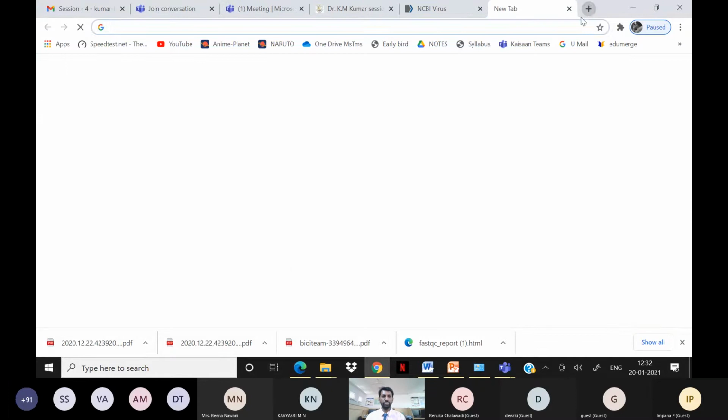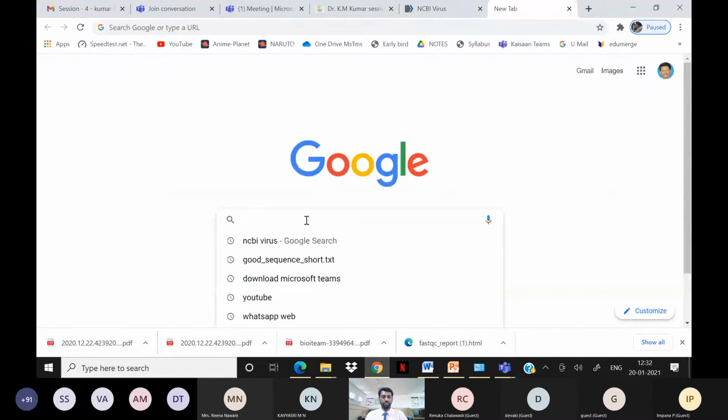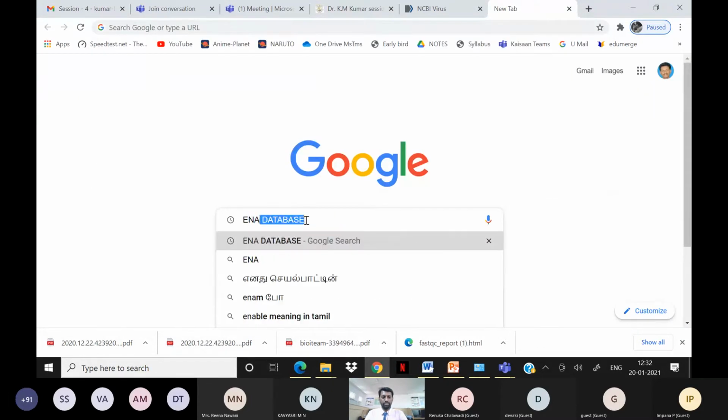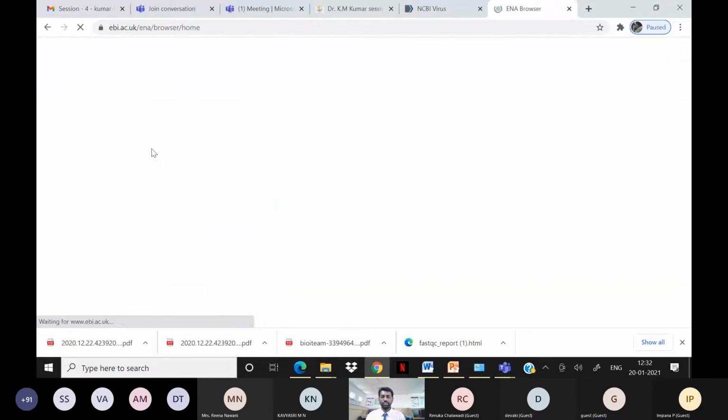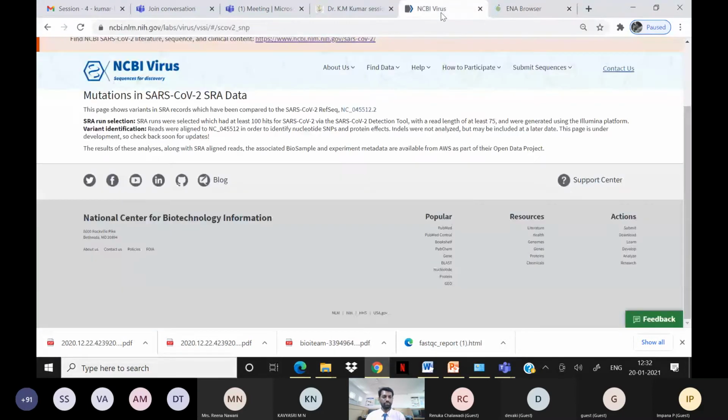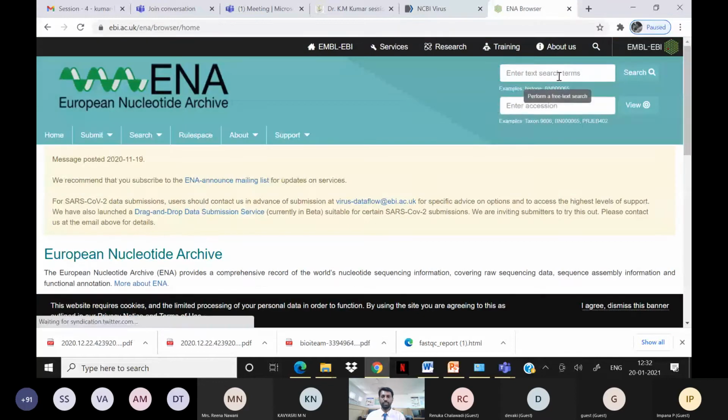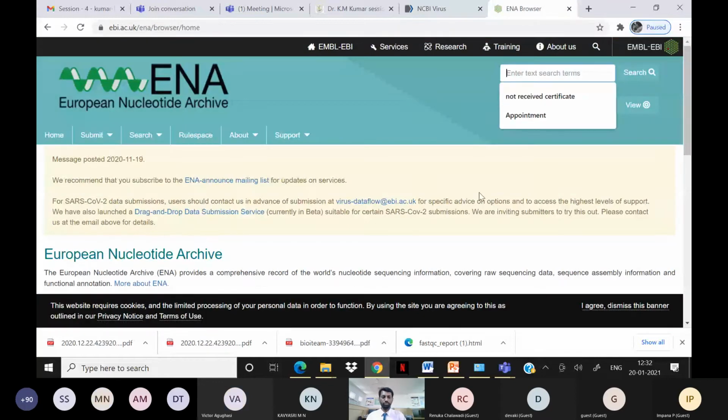And one more database we have, which I mentioned, is the ENA database. We call it the ENA browser. Here is how to download the datasets. I can search coronavirus COVID data, or else any other datasets we can go to. You can use this.